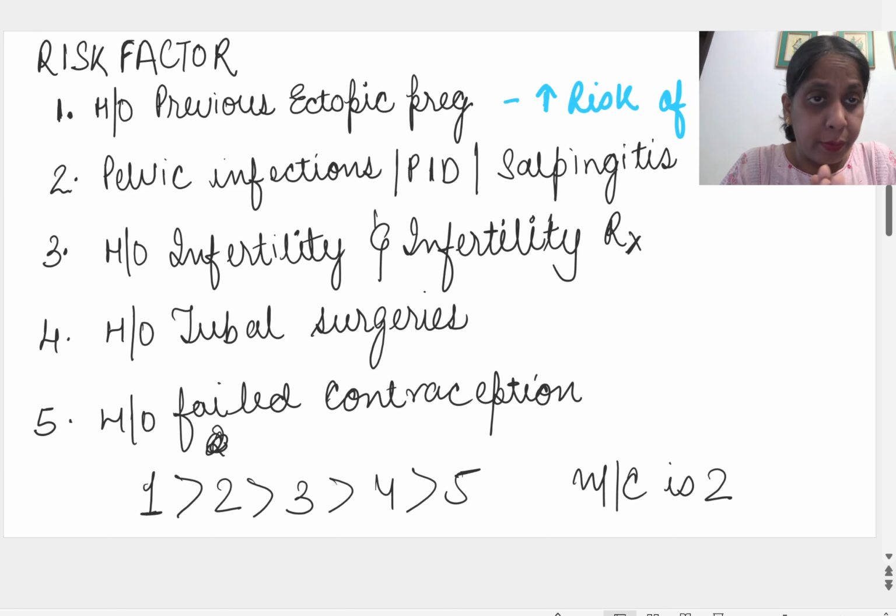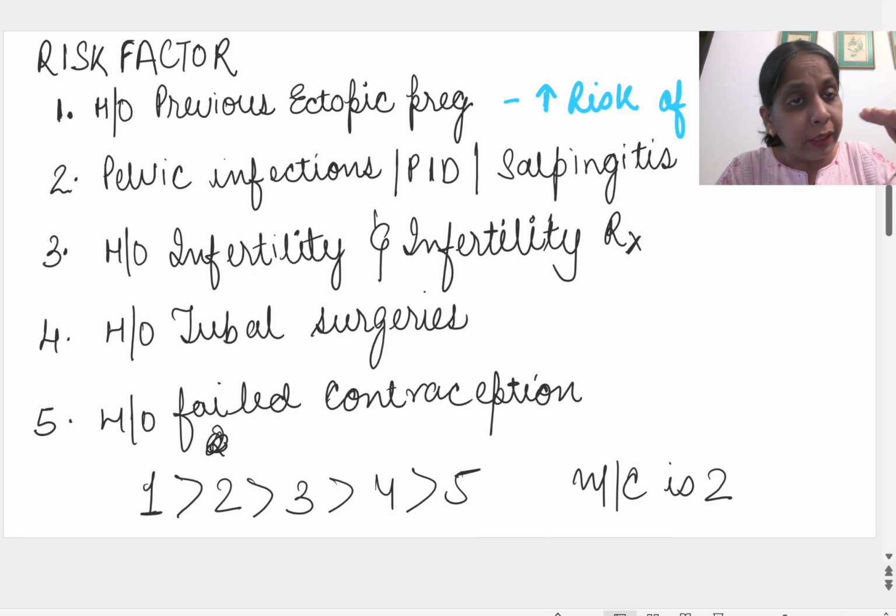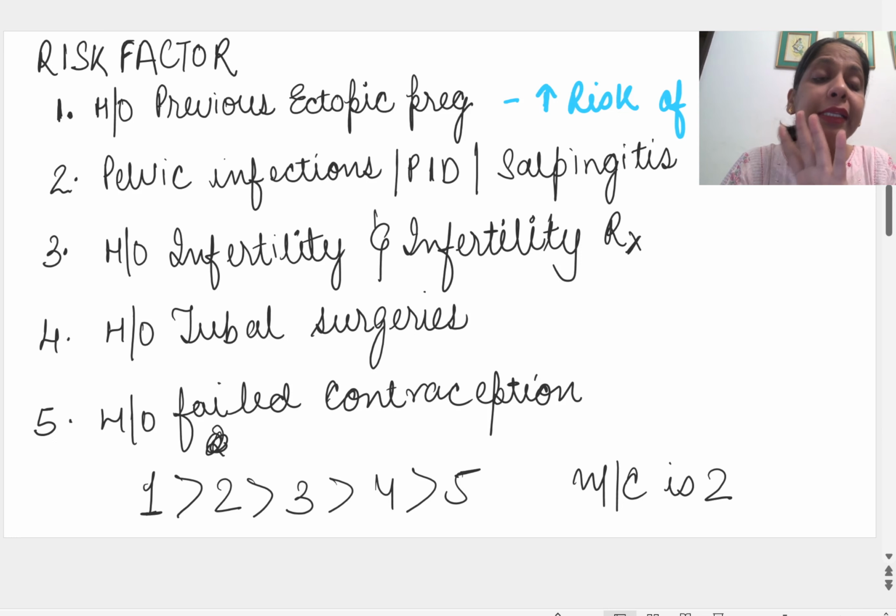Say it's a primigravida. Then what are the risk factors which prone her to it? Here I would like to tell you a very simple thing. You all know that fertilization occurs in the ampulla of the fallopian tube, and the zygote then travels and gets implanted in the uterus. So tubal problems will always lead to ectopic, the fallopian tube problem.